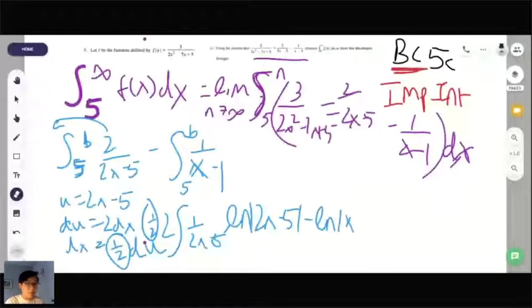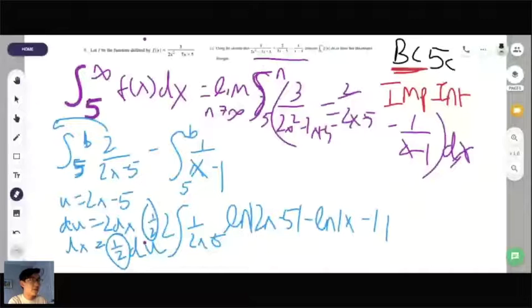Okay, and so for those of you who remember Algebra 2, what is our log identity where we subtract logs? What is that also? What can we do with that? Divide, yes. So then we could rewrite this, and I know you shouldn't erase work on the actual exam, but this whiteboard is limited, as you can see. So now that we have ln of 2x minus 5 minus ln of x minus 1, remember, by the way, that this is an integral at the end of the day.